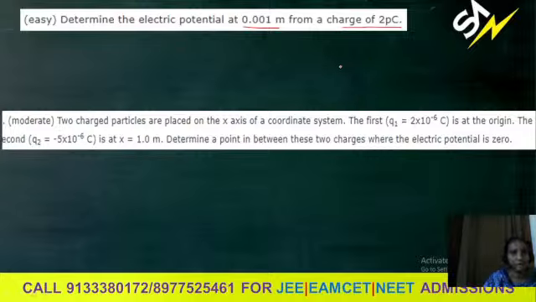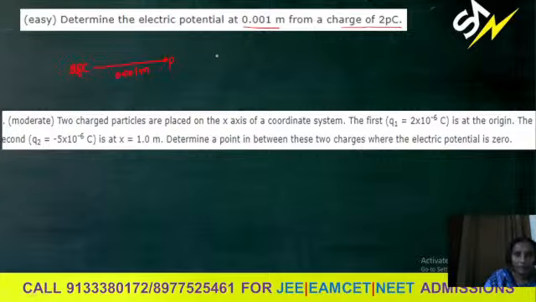Pico means how much? That value we need to substitute here. I can write here 2 picocoulomb, at a distance, means at this point, at what distance? 0.01 meter.